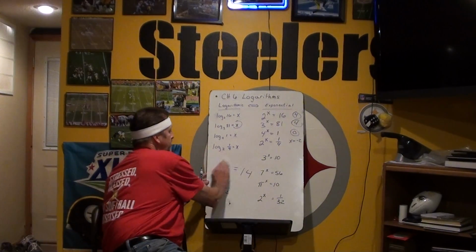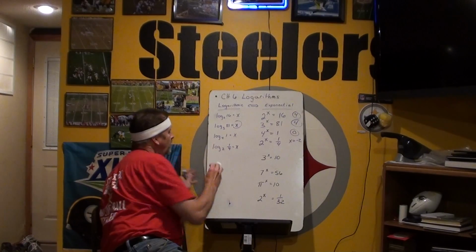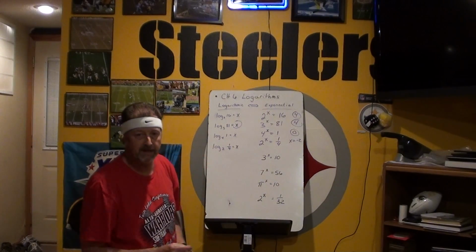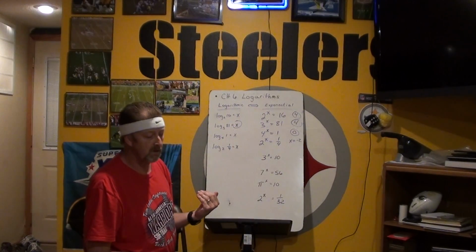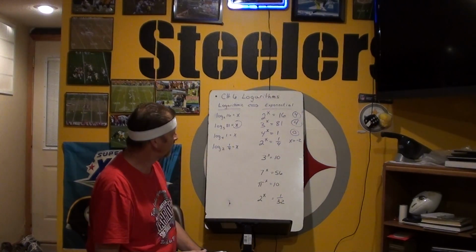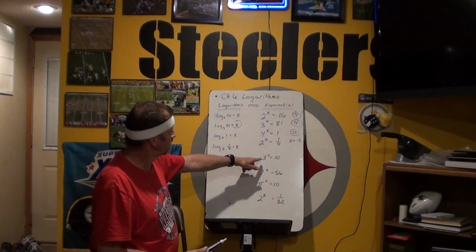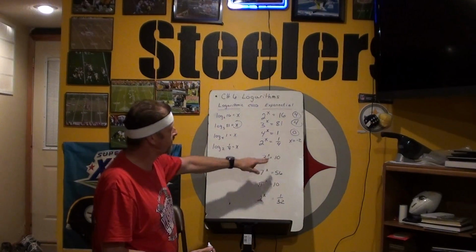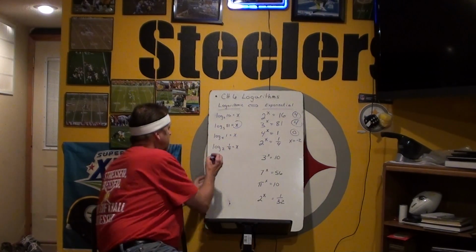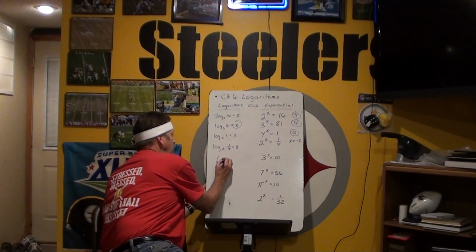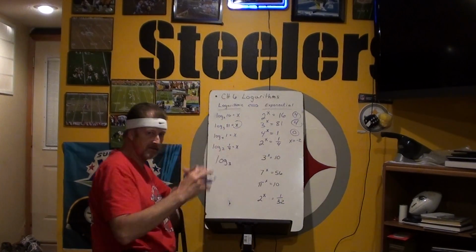All right, now that we've successfully gone one direction, logarithmic to exponential, let's go exponential to logarithmic. And here we're going to have to use our calculator because most of these answers we don't know. So we kind of have to work backwards here. What is my base? My base is a 3. So when I write this down, I put log, and I put my 3 as a subscript.